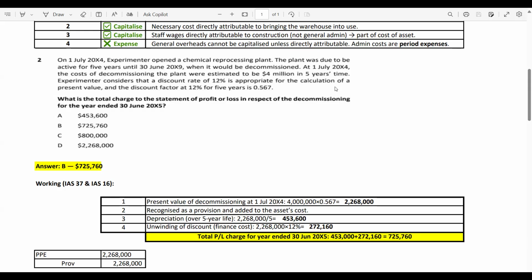Why? Because IAS 16 specifies that if an entity decides to measure its assets on the revaluation model, then the entire class of assets should be valued as per the fair value revaluation model. If an entity decides to measure its assets at the cost model, then the entire class of assets should also be measured at the cost model. So this is for PPE, IAS 16.